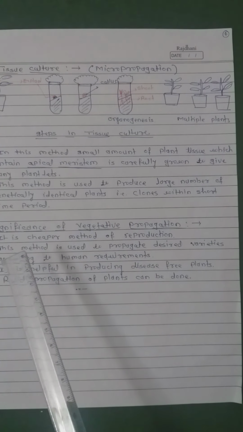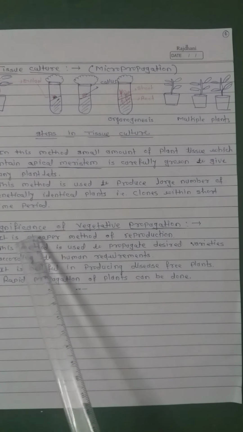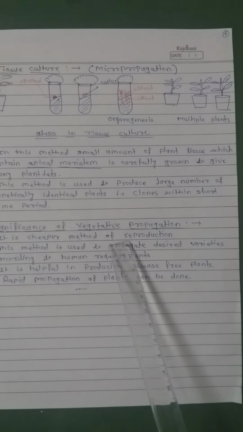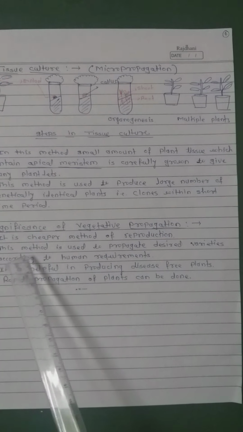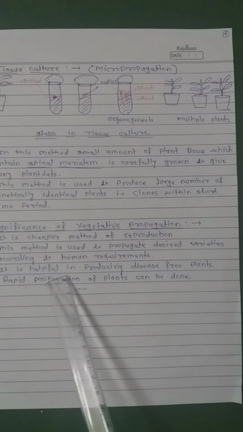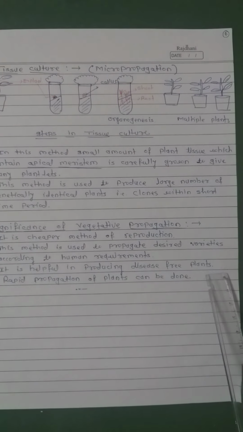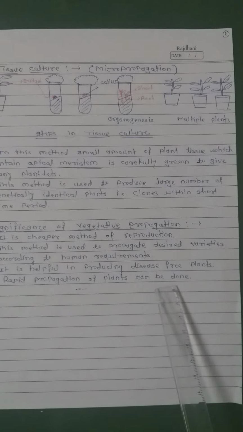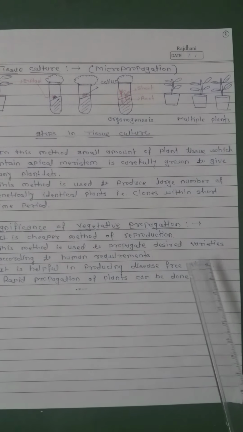Okay. Now, last bit is significance of vegetative propagation. It is a cheaper method of reproduction. This method is used to propagate desired varieties according to human requirements. It is helpful in producing disease-free plants, and rapid propagation of plants can be done by this method.